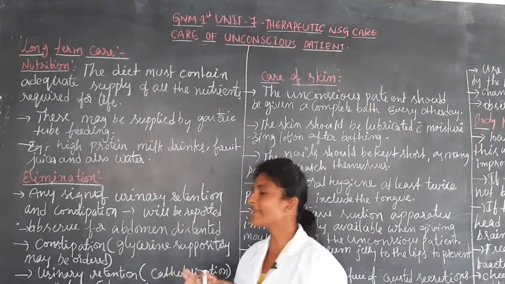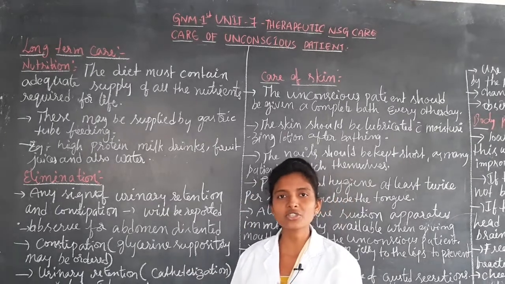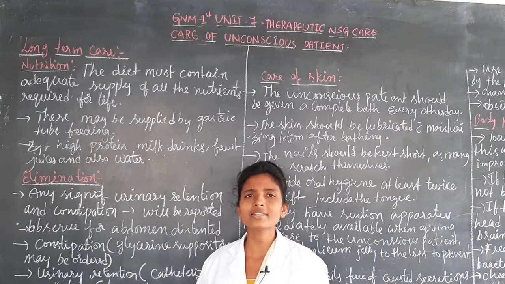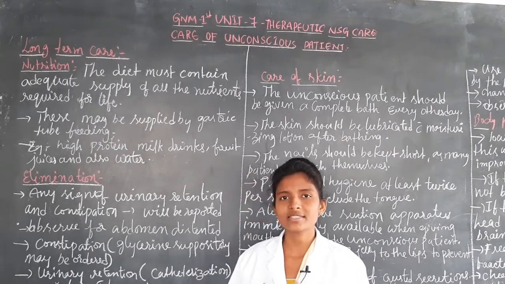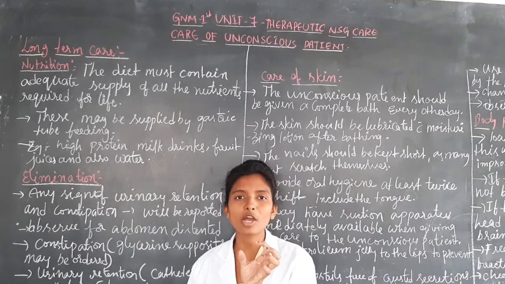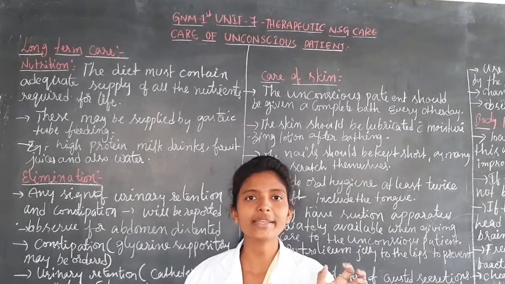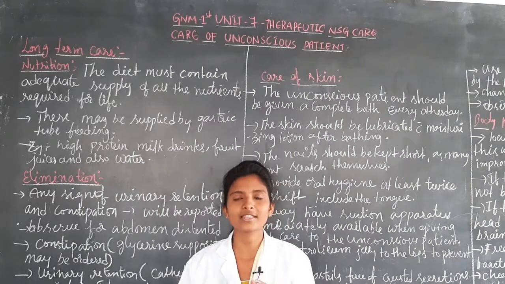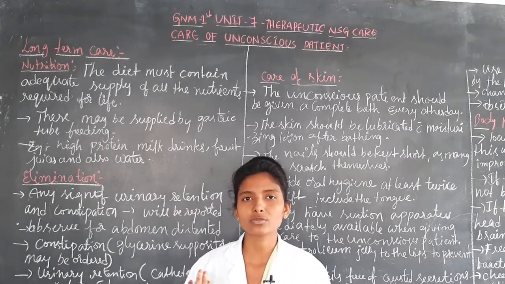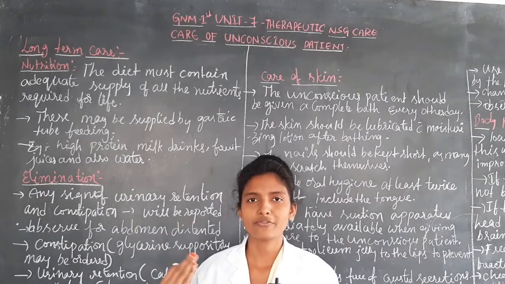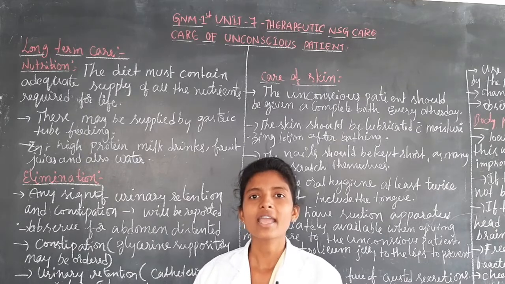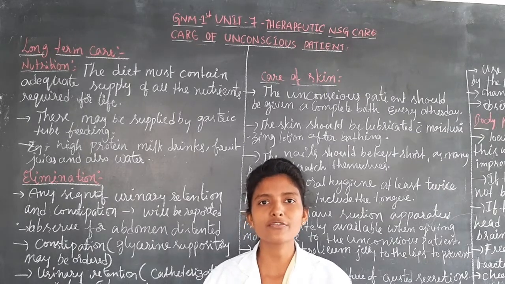To prevent that, what the nurse has to do is give a larger quantity of water through the nasogastric tube, and if not, administer normal saline intravenously according to the physician order.